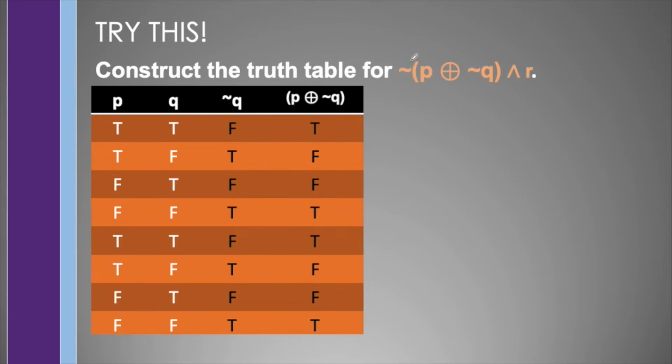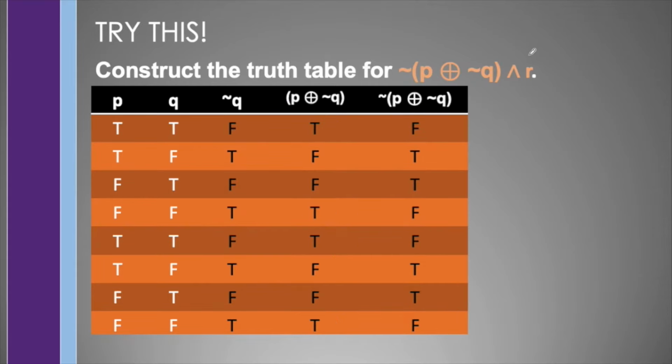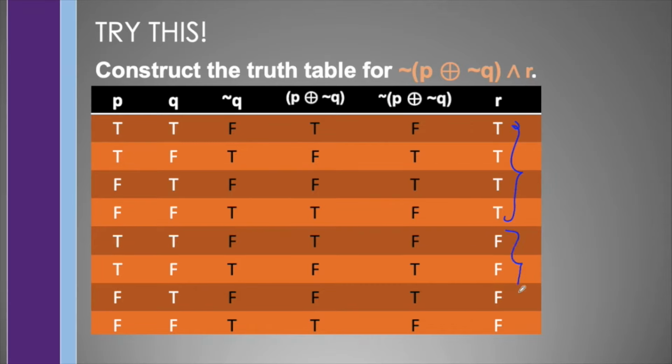Next is we may add additional column for the negation of this. So negating P, exclusive disjunction with not Q, all the true here will become false and all the false here will become true, which leads to this column. And finally, we may add additional column which is R, which is either true or false.